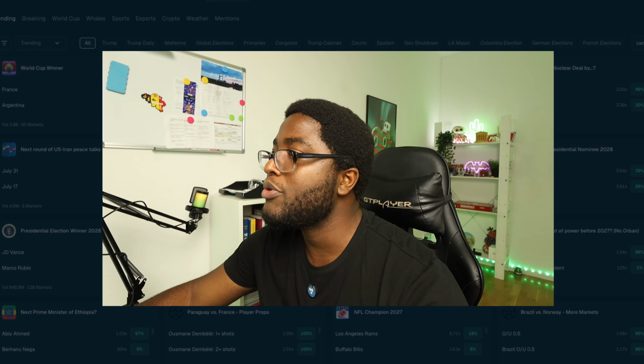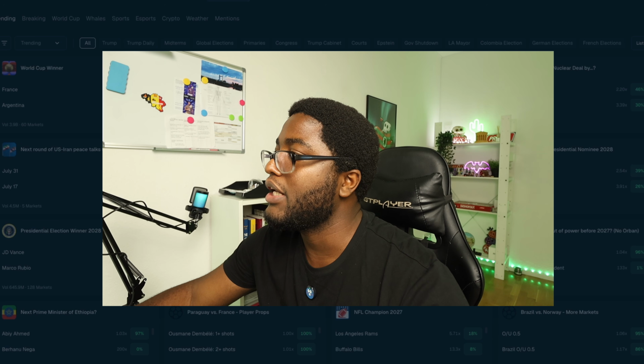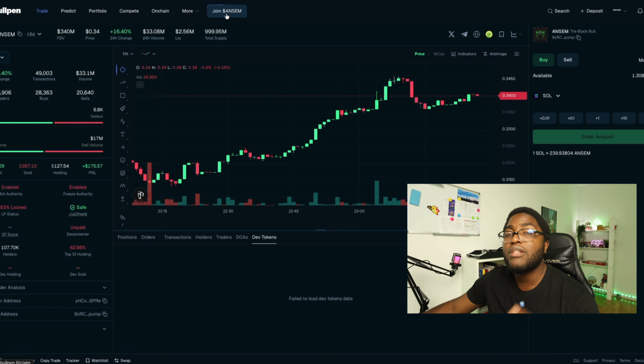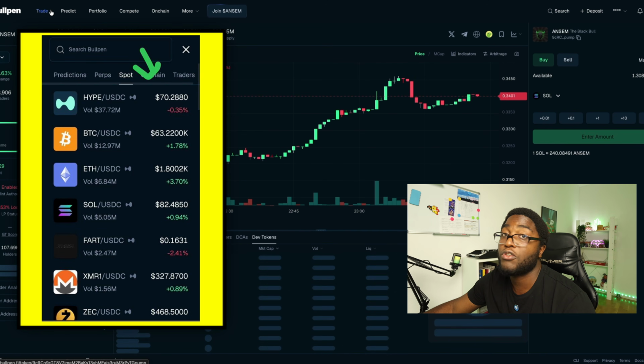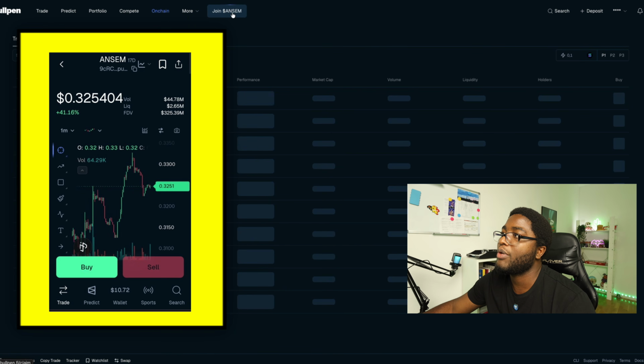And as you guys can see, it's a copy trading app for Polymarket. You can track wallets, you can do all of those things. And we are in already. Now, after signing up with X or Google Mail or whatever you've done, all you need to do right now is come over to this section which says join ANSEM. Now, if you're doing this on mobile, you may need to do it some other way. But if you're on mobile, you can also come to join ANSEM, or you can come to on-chain, because you're not going to find ANSEM on trade, and you're not going to find it on spot as well on mobile. So just come to on-chain, or come to join ANSEM.